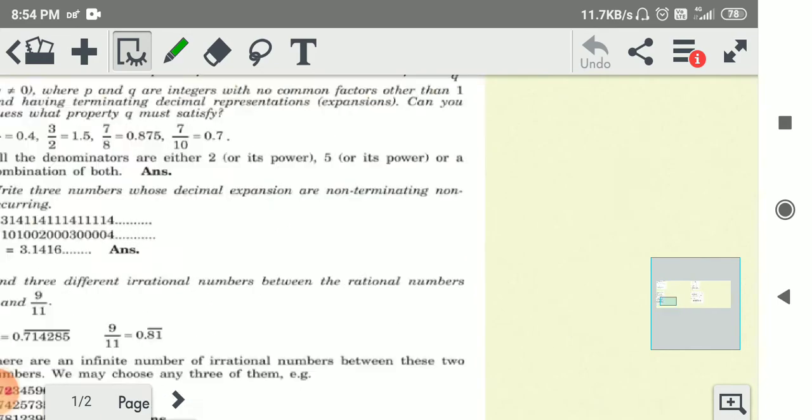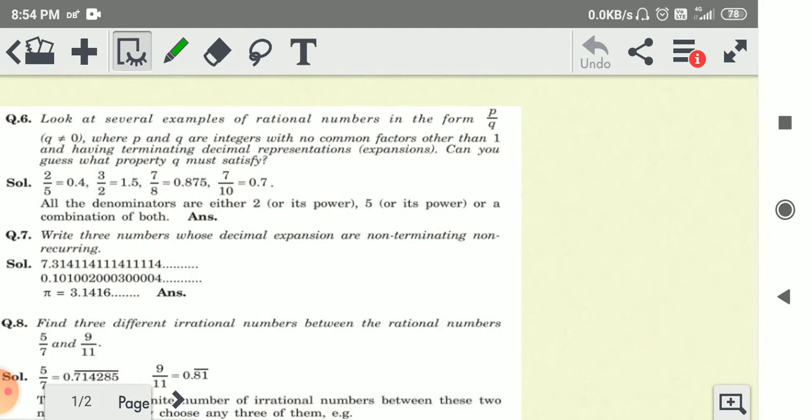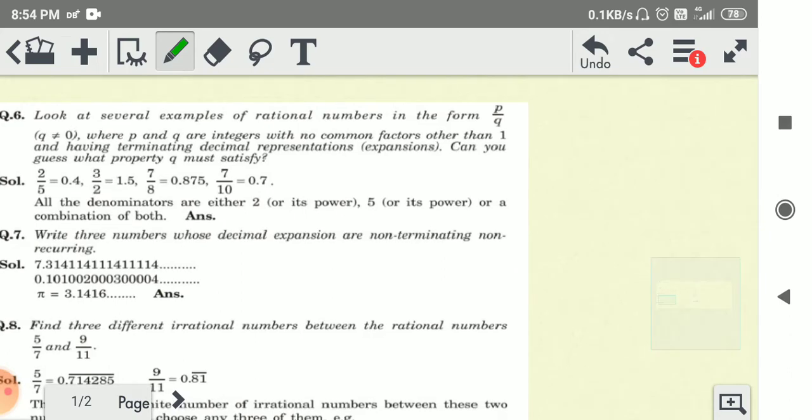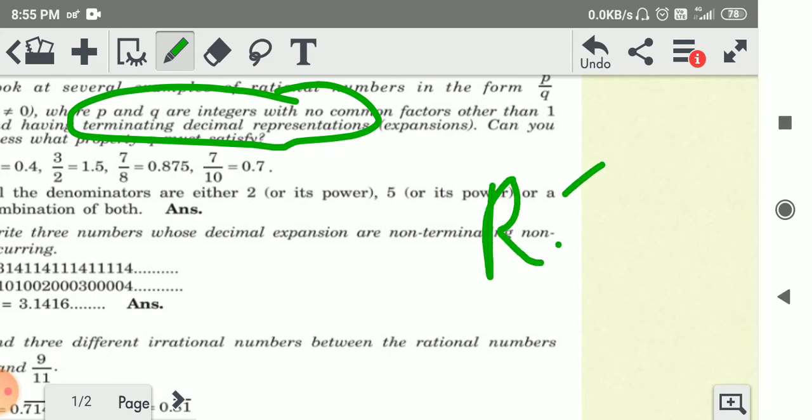Question number 6 is, look for several examples of rational numbers in the form of P upon Q, where P and Q are integers with no common factor other than 1, having terminating decimals. Terminating means which are completely divided by the divisor, and the remainder will be 0.